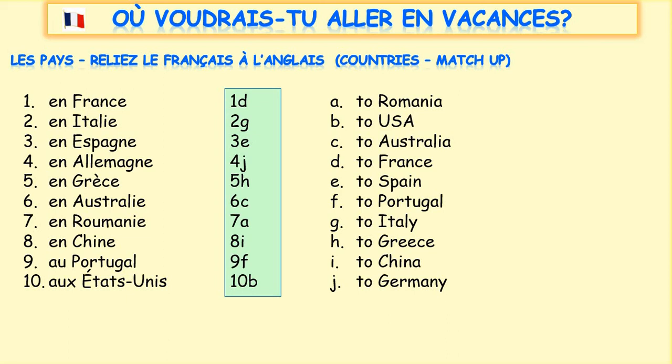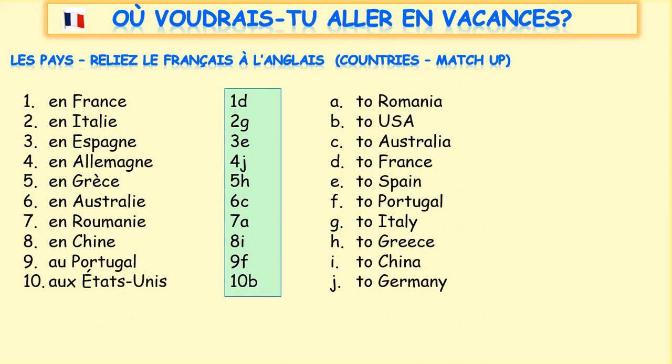Number 1, en France is to France or in France. Numéro 2, en Italie, to Italy or in Italy. And notice the ending in the French, IE ending, en Italie. Number 3, en Espagne, it sounds very much like the English, to Spain or in Spain. Notice the G and the N, the ny sound, en Espagne. And the way to remember that, G comes before N in the alphabet. Number 4, en Allemagne. We've got that ny sound again. Now this is the hardest one, I think, in that list. En Allemagne means in or to Germany.